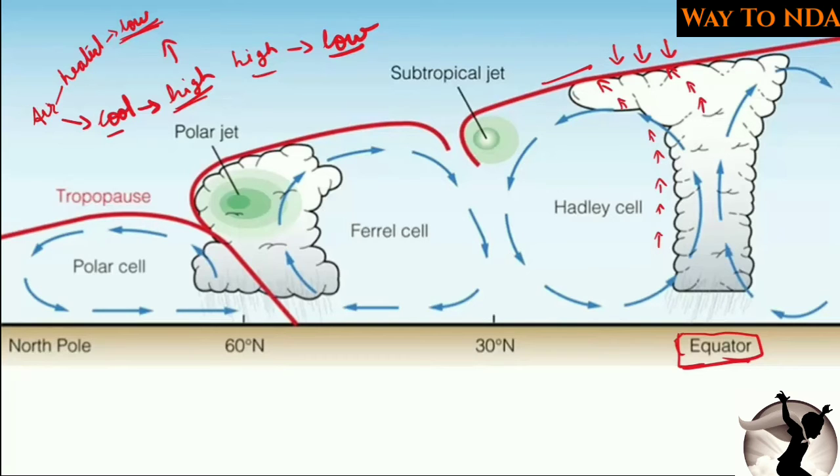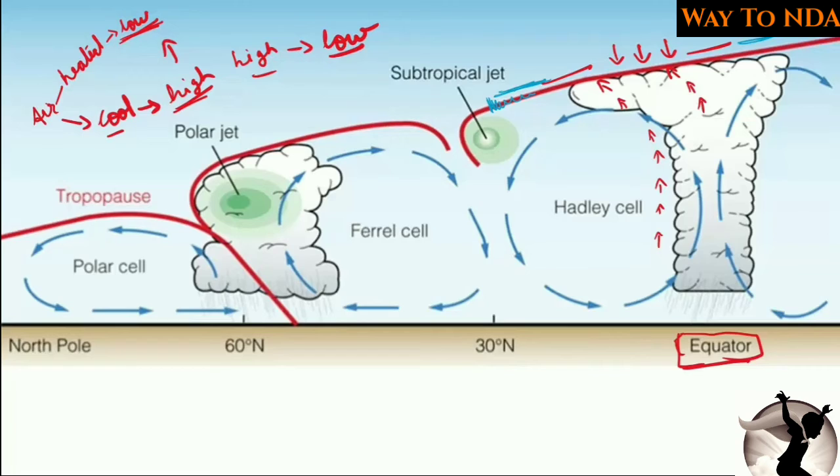Now what is the tropopause? We studied it when we were studying the structure of the atmosphere. The tropopause is the boundary line of the troposphere and the stratosphere, so it is the outer boundary of the troposphere. The troposphere is the lowest layer of the atmosphere. This red line is the boundary of the troposphere.